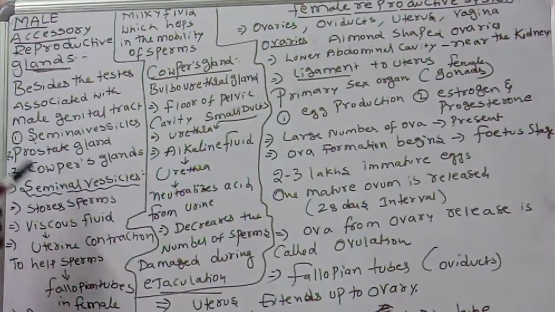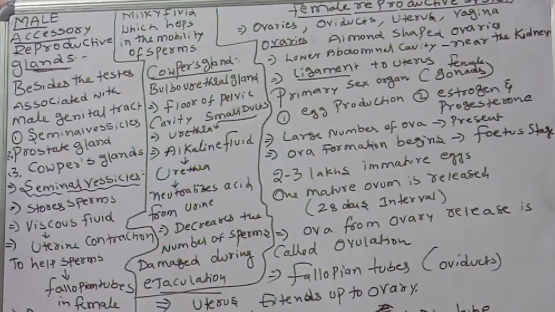That viscous fluid is helpful for the movement of sperms and for uterine contraction.